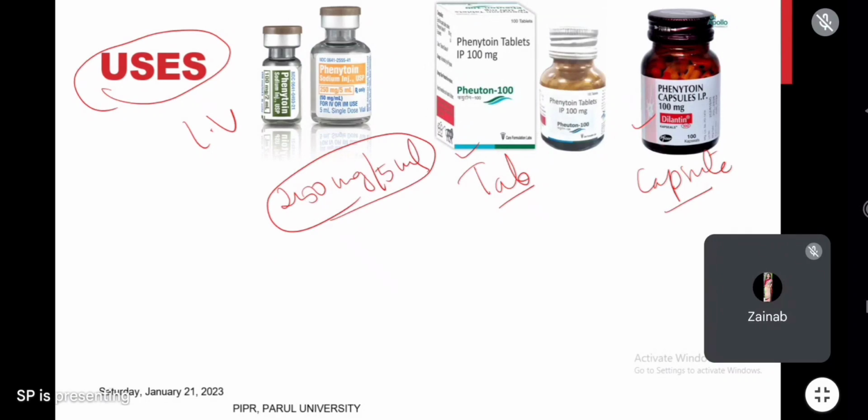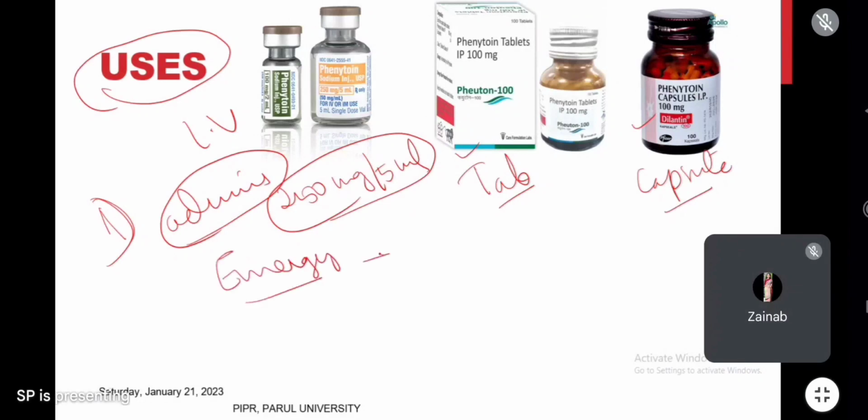Now one important point you have to remember here, especially during administration. If anybody has an emergency condition, like in epilepsy we have status epilepticus. In status epilepticus, do you go with tablet form or capsule form or IV form?